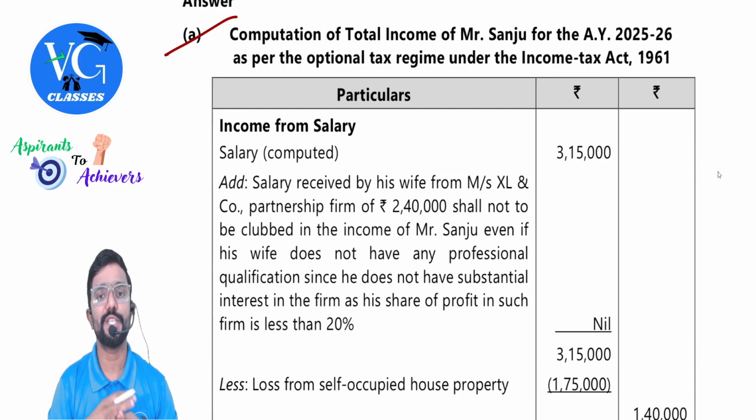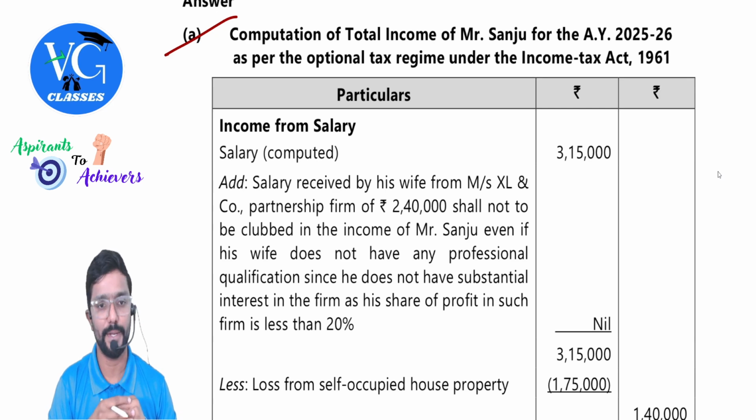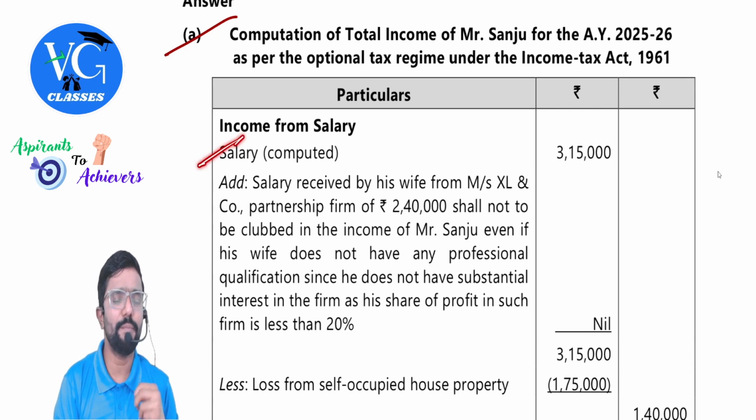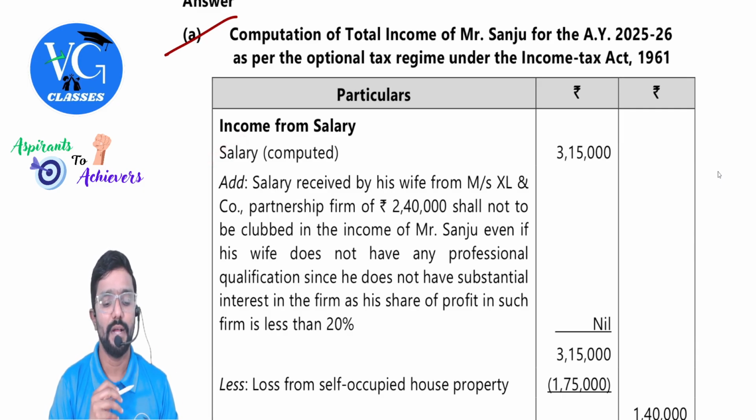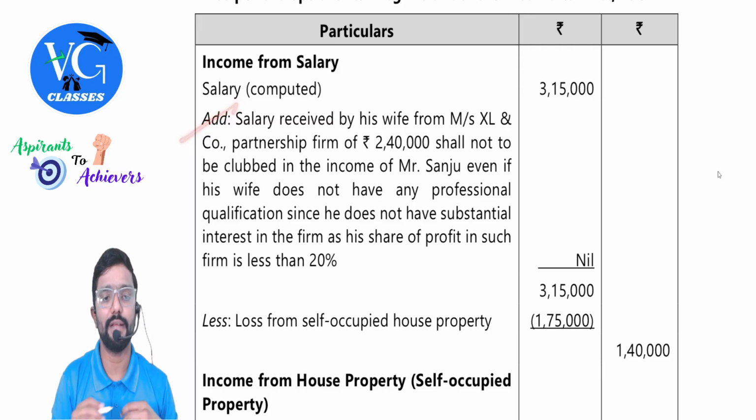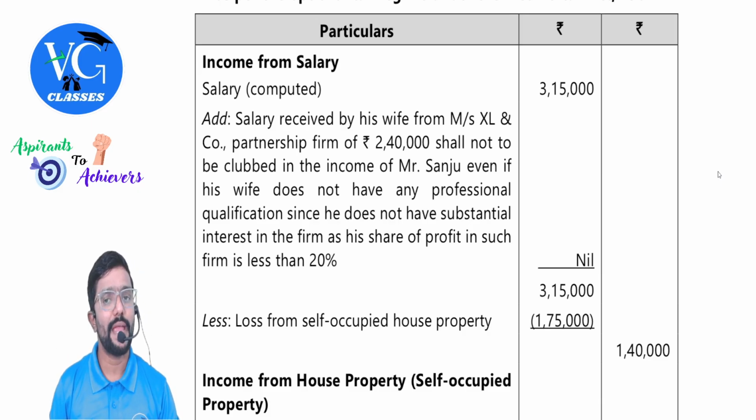Computation of total income of Mr. Sanju for assessment year 25-26 as per the optional tax regime under Income Tax Act 1961. First one, salary computed already given in the question, straight away take it. 3,15,000. And here they have given a note telling clubbing is not attracted. Salary received by his wife from Excel and Co partnership firm of 2,40,000